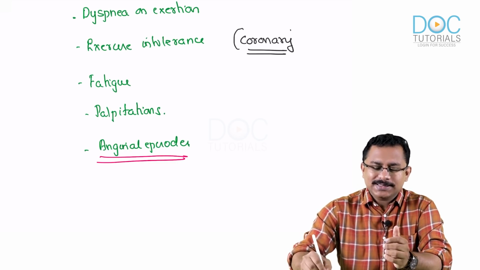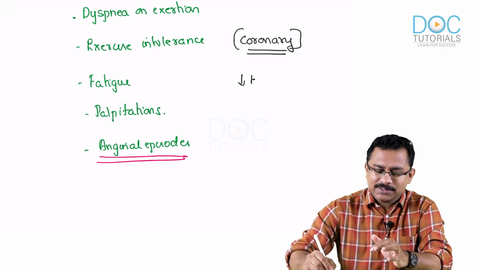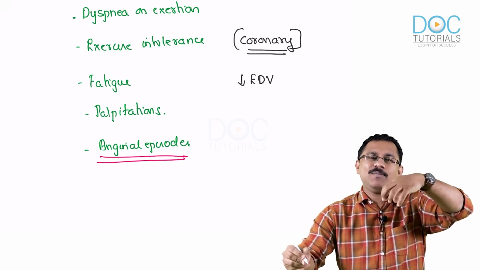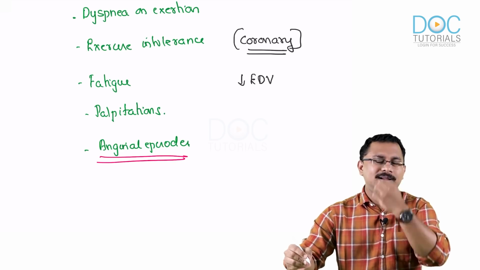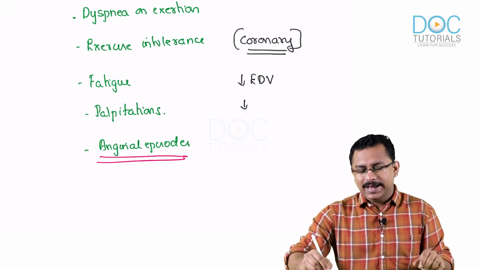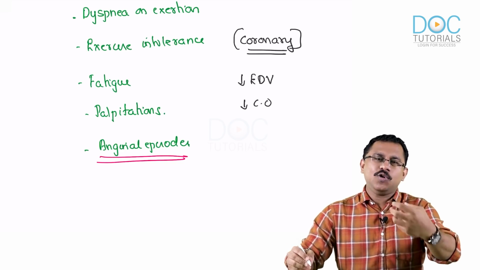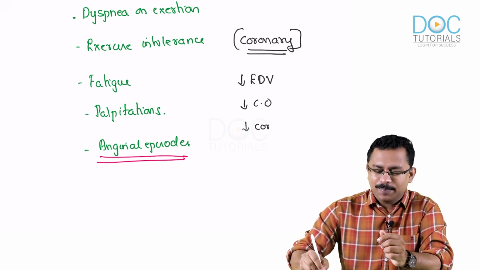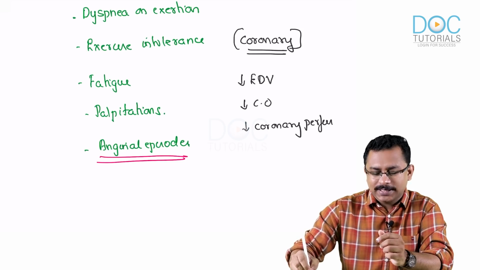Because the end diastolic volume is decreased and there is very little blood inside the ventricle, very little blood goes out of the ventricle during systole also. So the cardiac output decreases, and because the cardiac output decreases, there is a decrease in coronary perfusion as well.